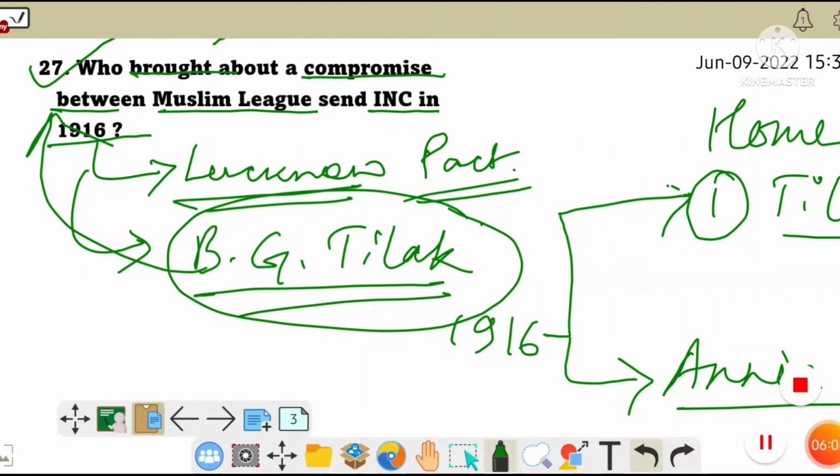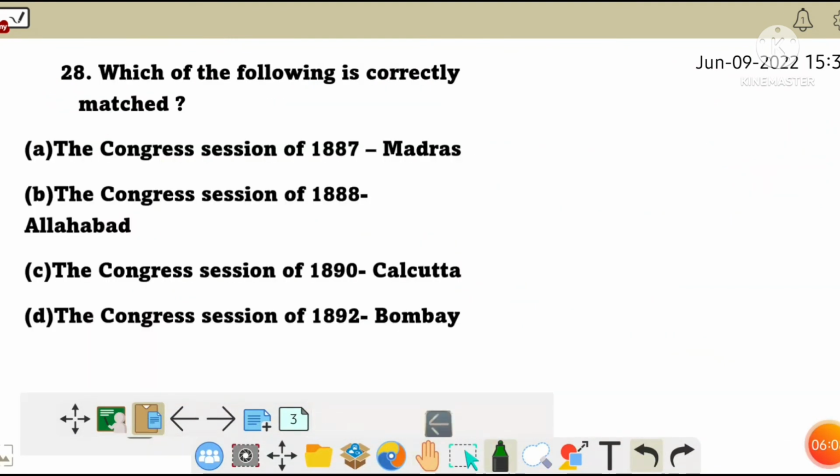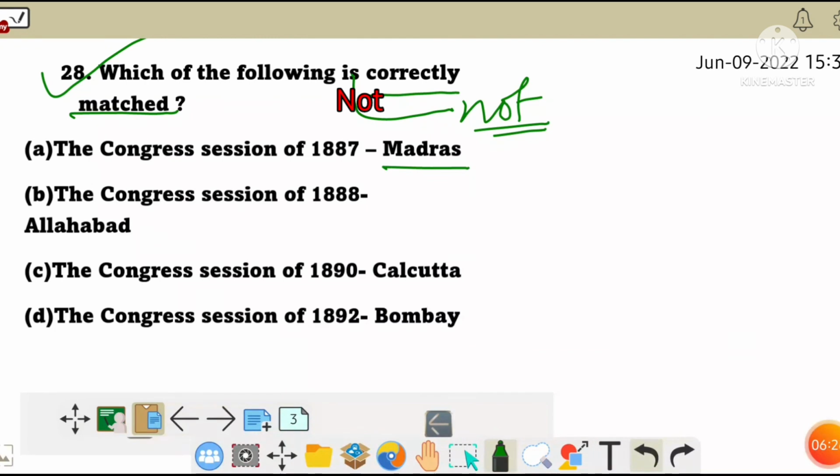Next, we have question number 28. Which of the following is not correctly matched? Here you have to see the session of Congress and the place where it was held. Option A, session of 1887 was in Madras, correct.